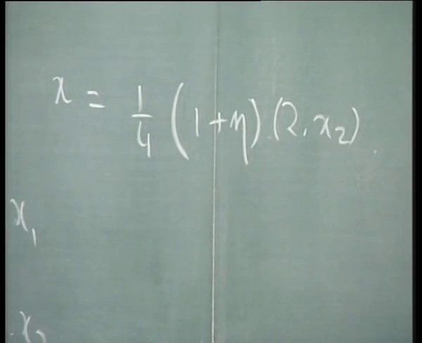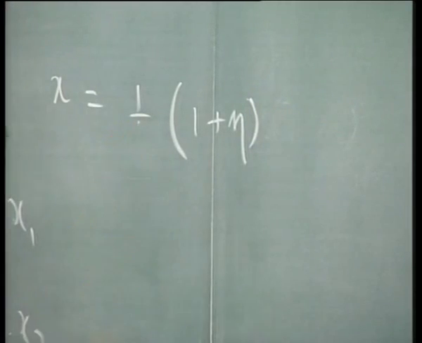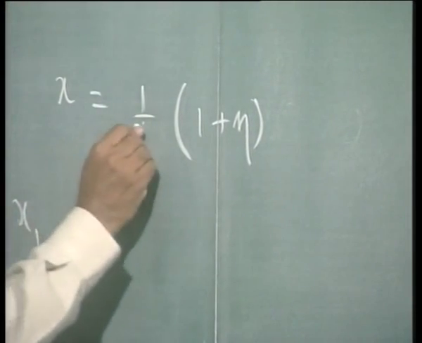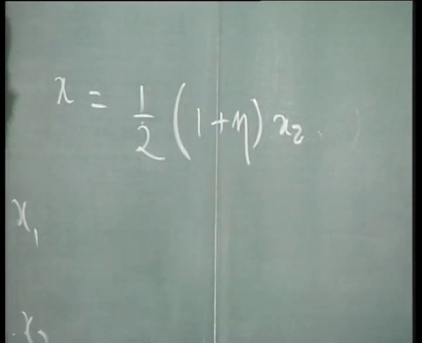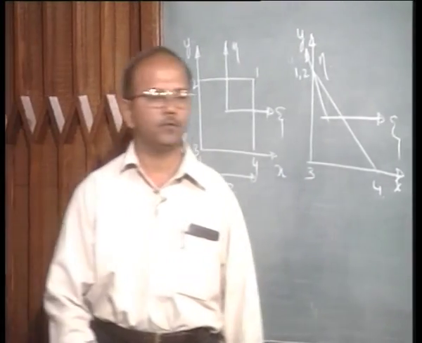So that goes off, and so I get 2 into x2, plus N3 x3 plus N4 x4.